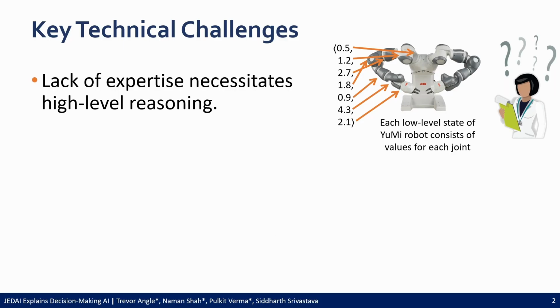JEDI overcomes three technically significant challenges in making AI planning more accessible. The first challenge is the fact that inexperienced users will have no knowledge of the constraints that real robots need to conform to, nor of how robots actuate their individual parts to achieve high-level goals. In this context, that means users will be reasoning about planning problems at a rather abstract level, and will need to be shown high-level action names like pick up plank 1, rather than the low-level numerical inputs a robot would need to actually perform the action of picking up plank 1.